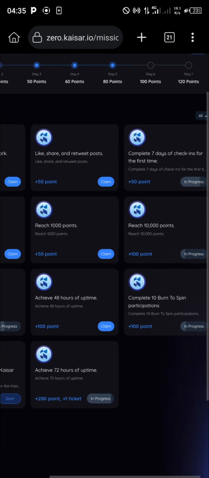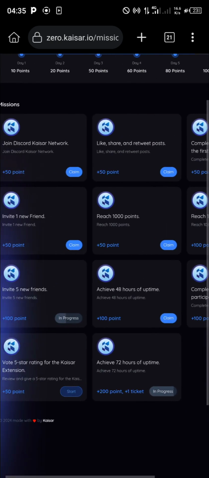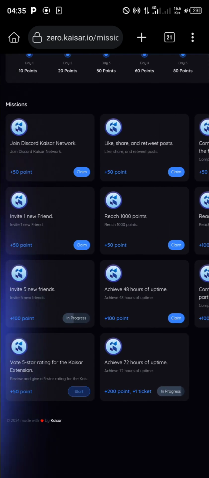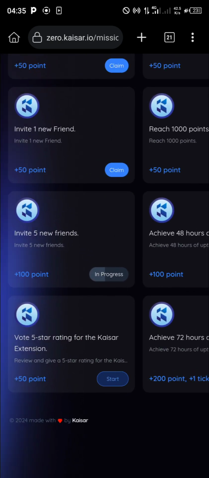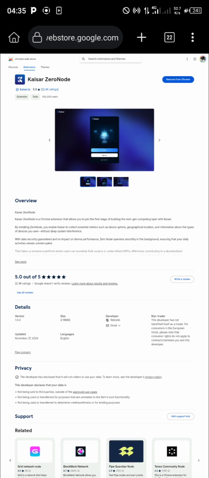Alright, so all this here are what we are meant to attain. And then we have another one here which says vote 5-star rating for the KAISAR extension. So just like I told us, all you have to do is tap on start, and automatically it will take you to each task.